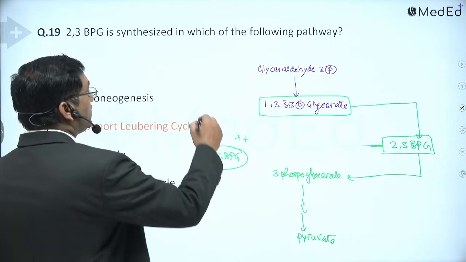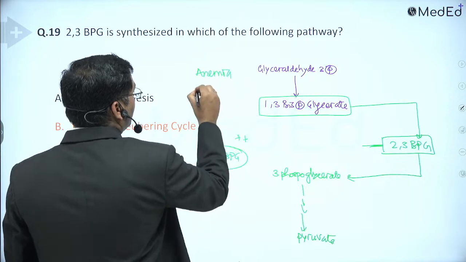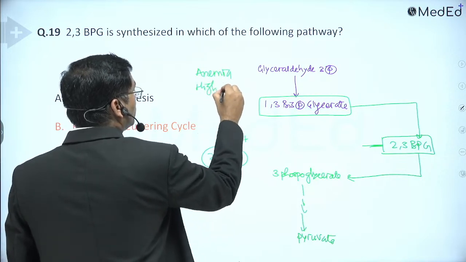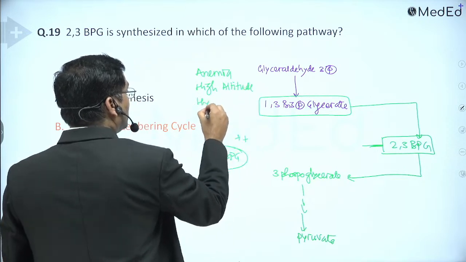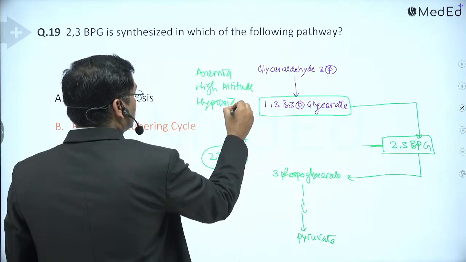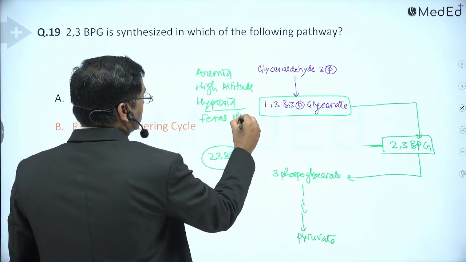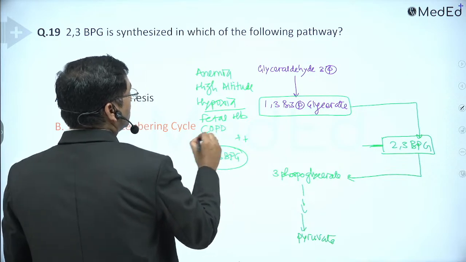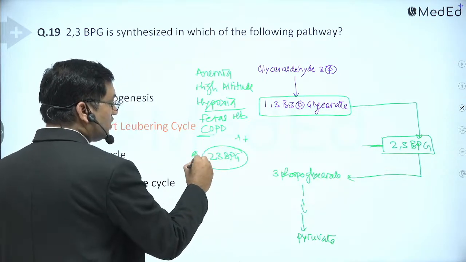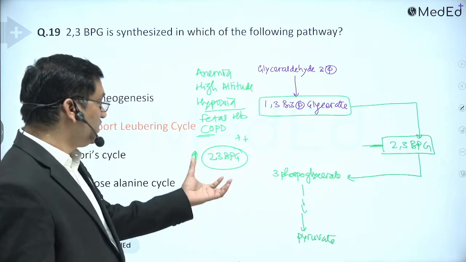It is important in anemia. It is important in high altitude hypoxia. It is important in fetal hemoglobin. And it is important in chronic obstructive pulmonary disorders. There is an increased level of 2,3-BPG, and that causes the unloading of oxygen to the tissue. That's why it is important.